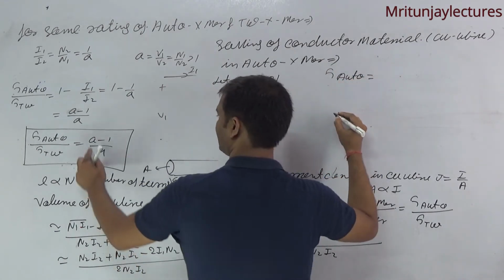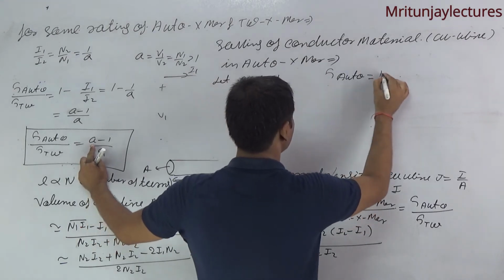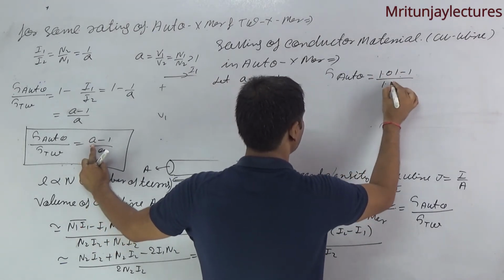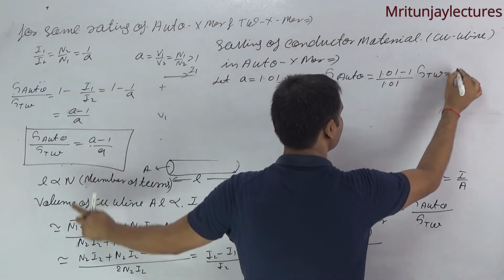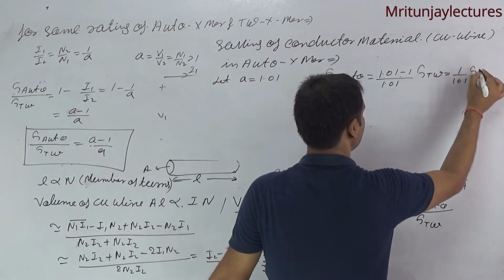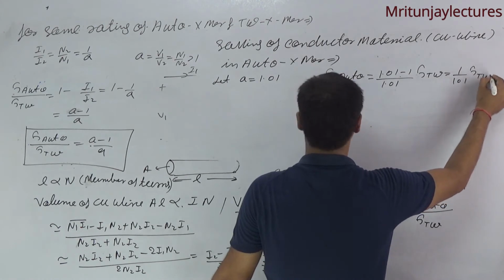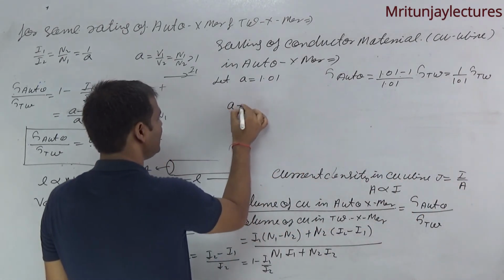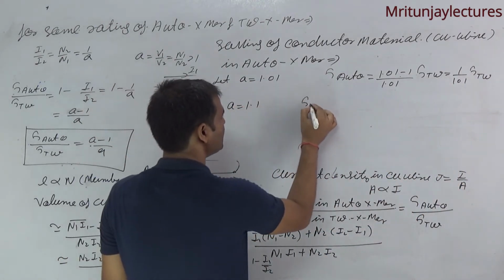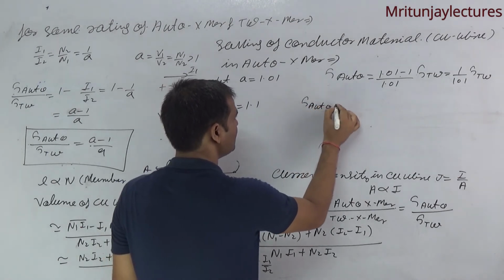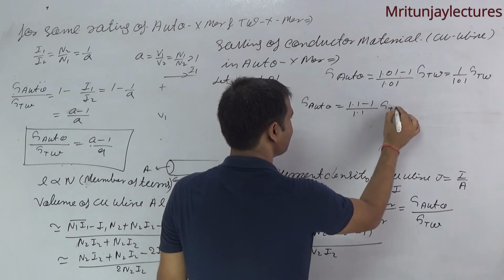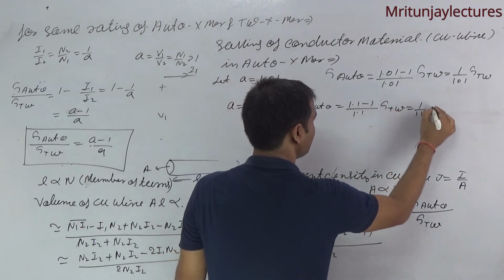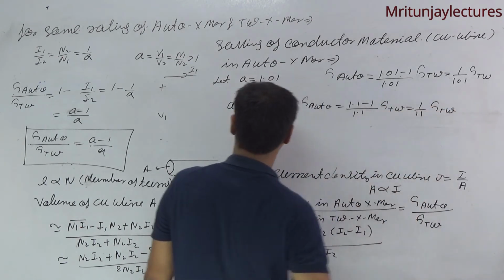G auto is equal to (A minus 1) over A, so (1.01 minus 1) divided by 1.01, that is 1 by 101 into GTW. And if A is equal to 1.1, then G auto is 1 by 11, like this.